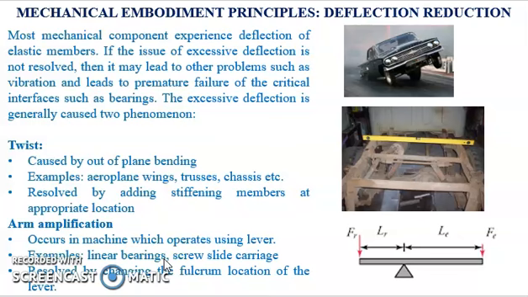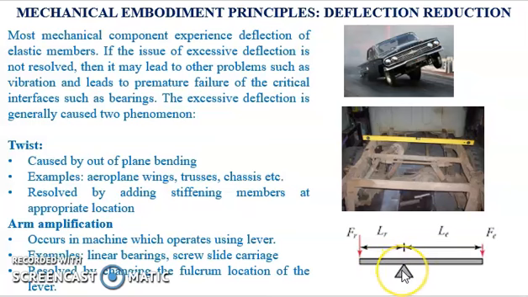In such applications, one end of the lever is constrained or loaded, and on the other end a small force is applied. The lever is connected to a fulcrum at some point in between.